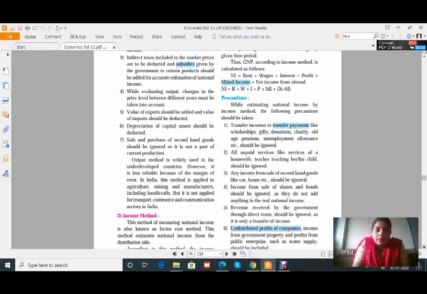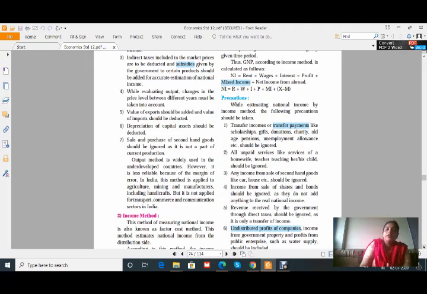So now let us go further. In India, this method is applied to agriculture, mining and manufacturing including handicrafts, but it is not applied to the transport, commerce and communication sectors in India. That means this method is restricted to some areas only.